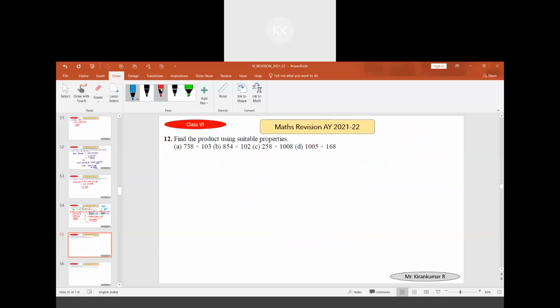Next one is to find the product using suitable properties. We will be making use of the distributive property in all the cases here. In the first one, we write this as 100 plus 3. Then we multiply 738 followed by two zeros, plus 3 into 738. We get 2214.